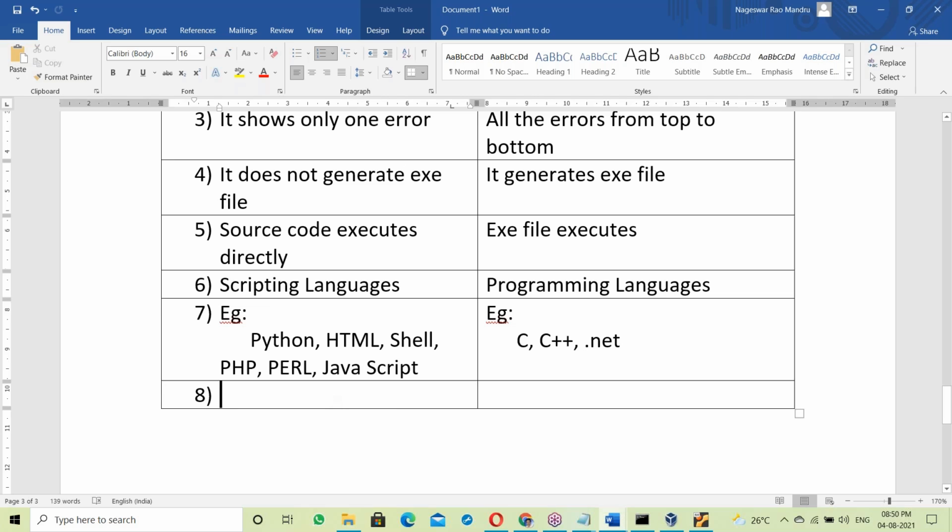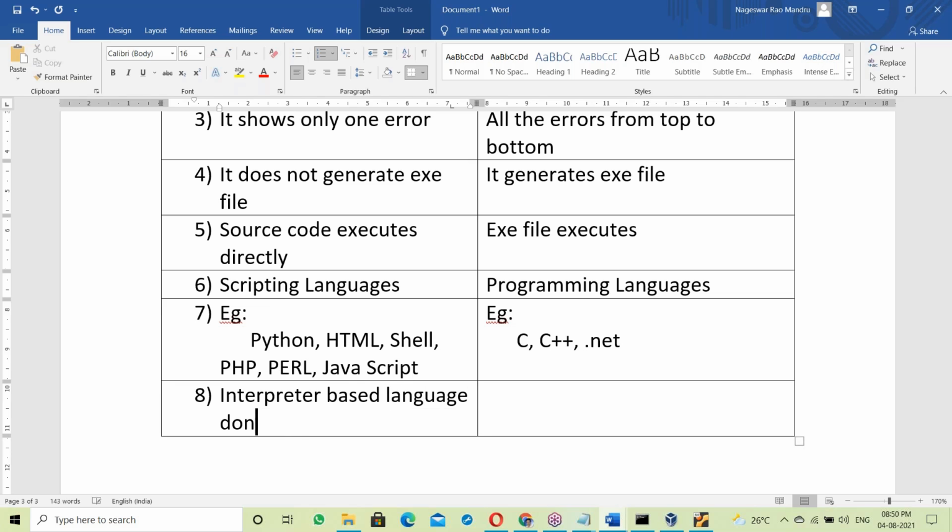See, interpreter based languages are simple here. An interpreter based language doesn't have an exe file. For Python, there is no exe file; the script executes directly. HTML, no exe file. Shell scripting, no exe file. PHP files, all these have no exe files. The script executes directly.